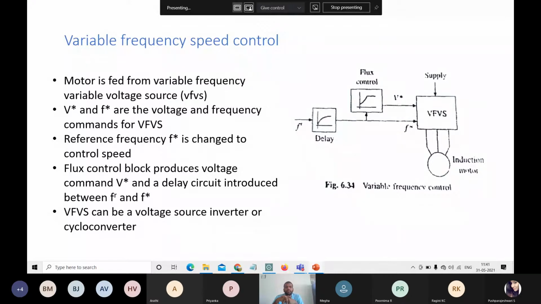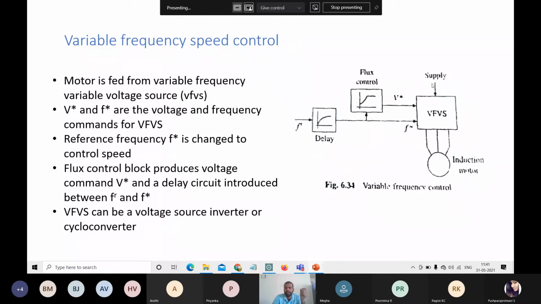And normally what happens here, the motor is fed from the variable frequency voltage sources. So the supply to the motor will be from the VFVS, that is variable frequency voltage source. This voltage source will be controlled by variation in the frequencies, so that's why it's called VFVS. That is fed to the induction motor.